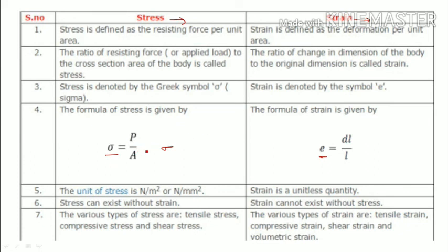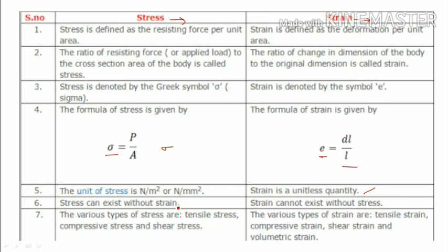The formula for stress is force per unit area, and strain is change in length by original length. The unit of stress is Newton per meter square, and strain doesn't have any units. It is a unitless quantity.